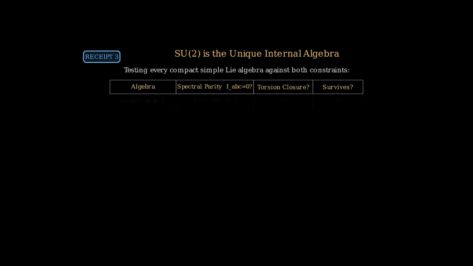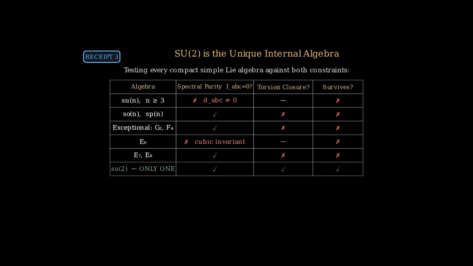Now we test every compact simple Lie algebra against both constraints. SU2 is the only compact simple algebra satisfying both constraints. This is not assumed, it is a theorem. Theorem 4.10 in Paper 4, and it is verified numerically.